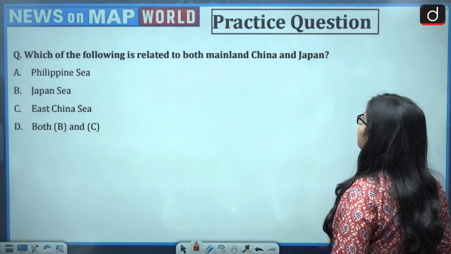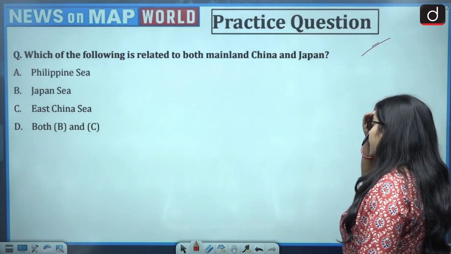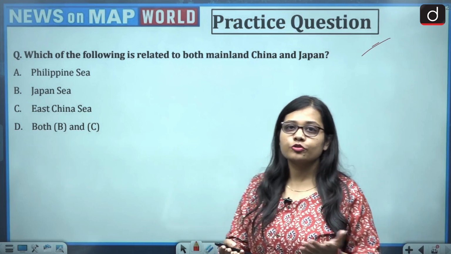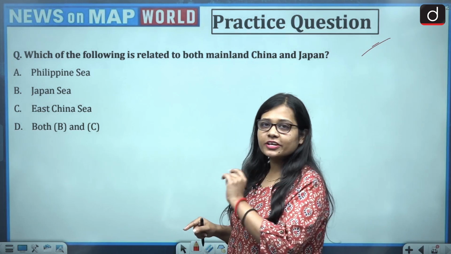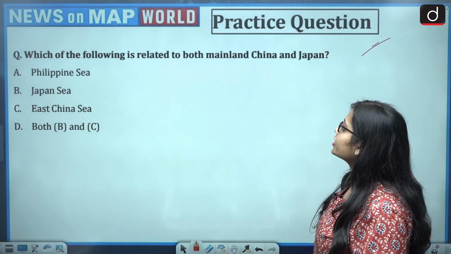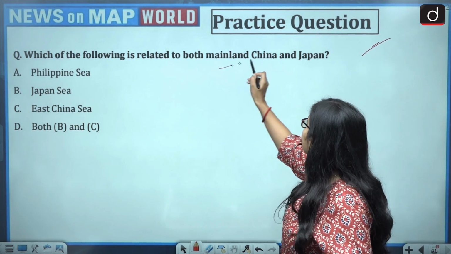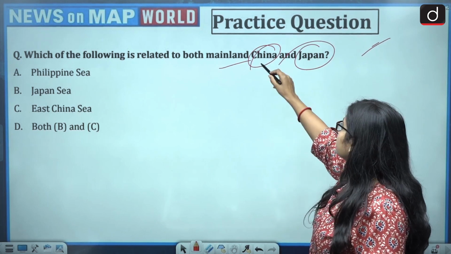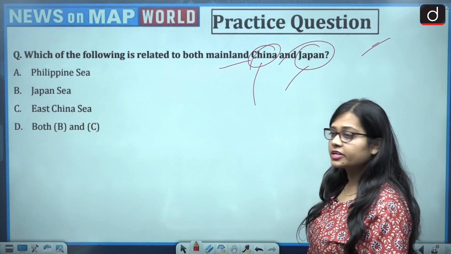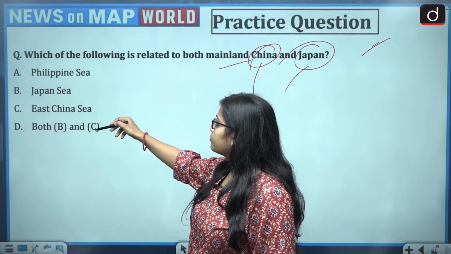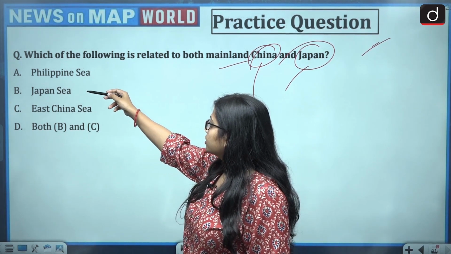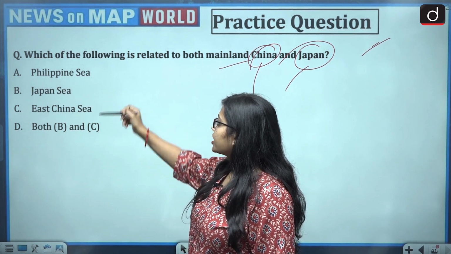Next. Now, next is the practice question, and like always, what I always ask you to do is, you people need to tell me the answer in the comment section. So, the question reads, which of the following is related to both mainland China and Japan? So, both China and Japan it is related to. Philippine Sea, Japan Sea, East China Sea and both B and C. It means both Japan Sea and East China Sea.